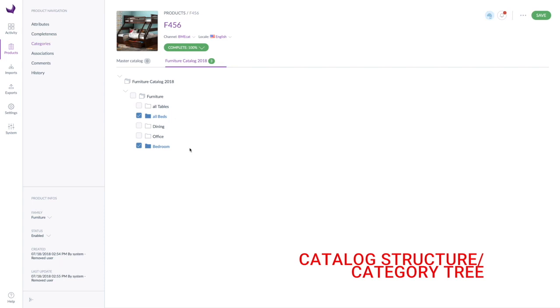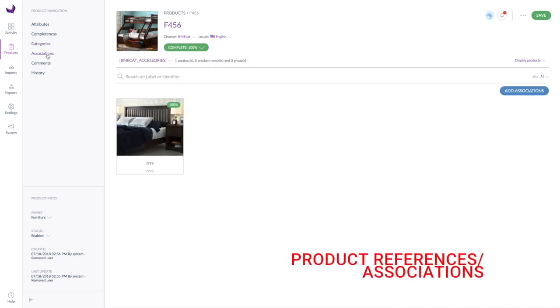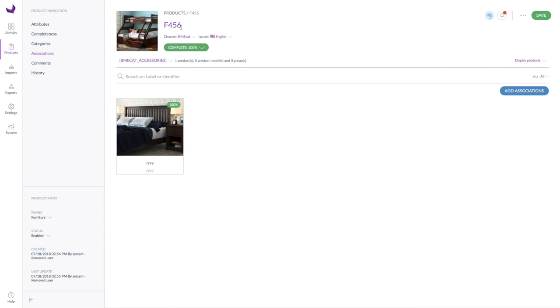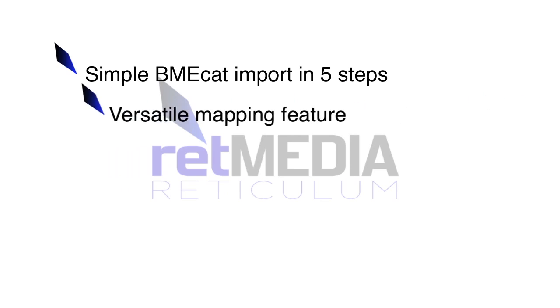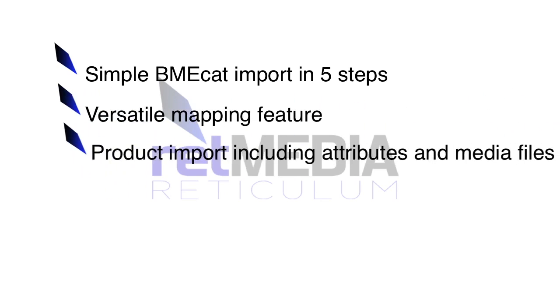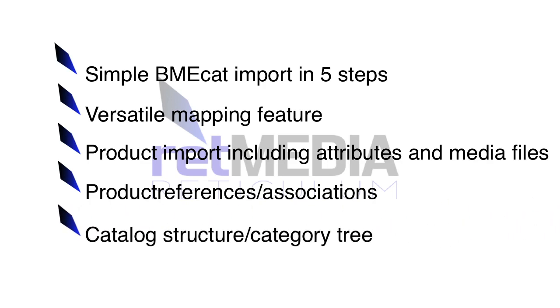This also works for multiple categories, of course. At associations, we find a connection of the type BMEcat accessories has been established between our bunk bed and product F999, a bedside table. This brings us to the end of this short demonstration, in which we imported an electronic BMEcat catalog, including products, reference links, and categories into the Akeneo PIM in 5 simple steps.